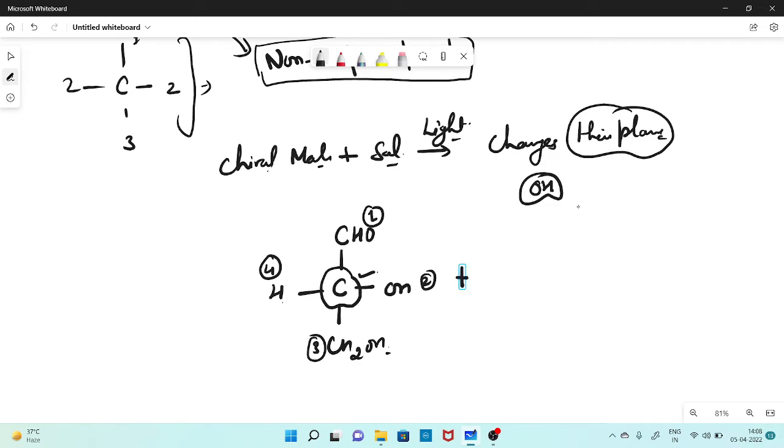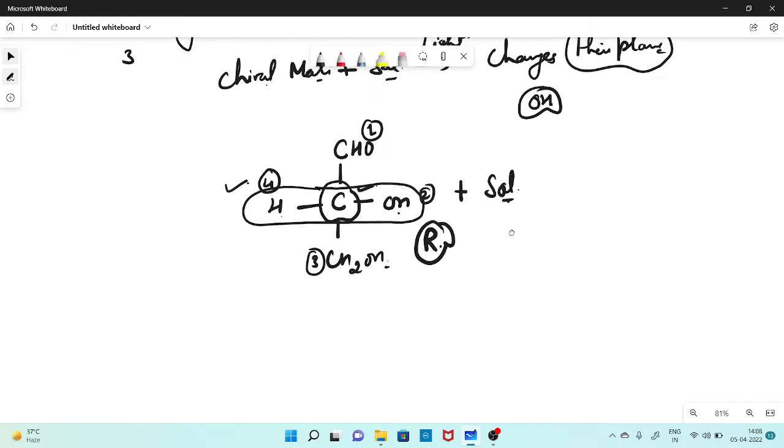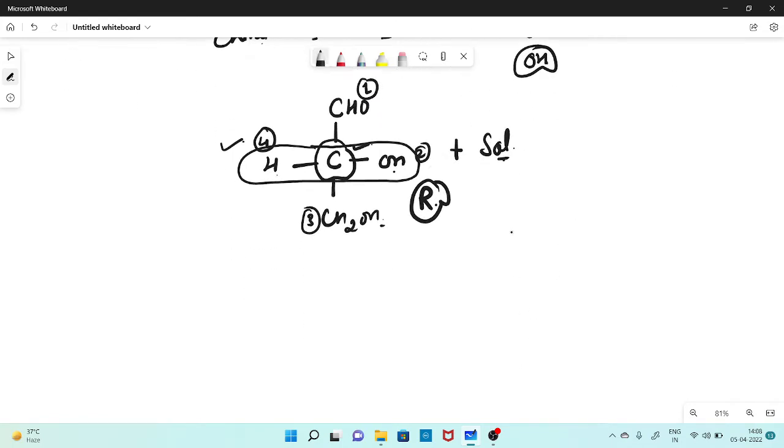When you put this type of molecule in an aqueous solution and impose light on the solution, the plane of the hydroxyl group will change, right? It's like this: if the hydroxyl group is on the right side, then upon incorporation of light, it will change its plane to the left side. If it is on the left side, it will change to the right side.